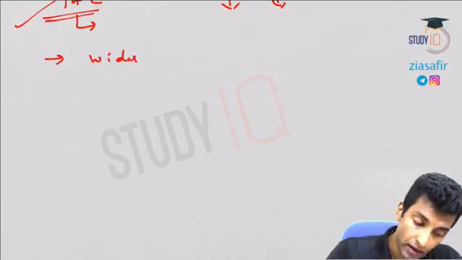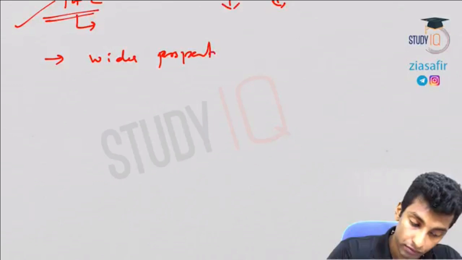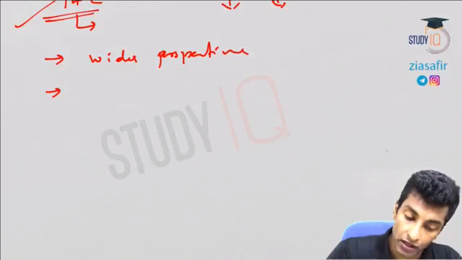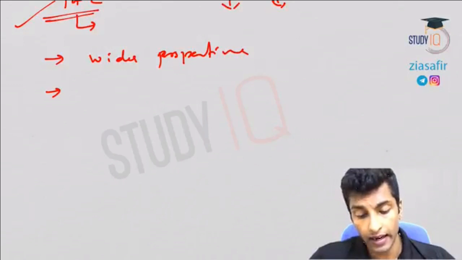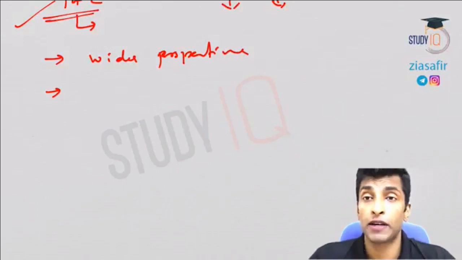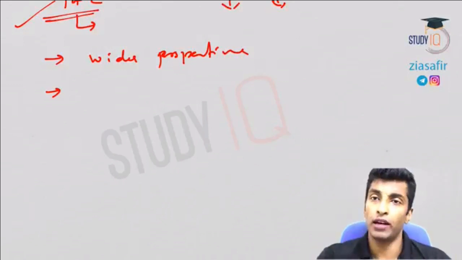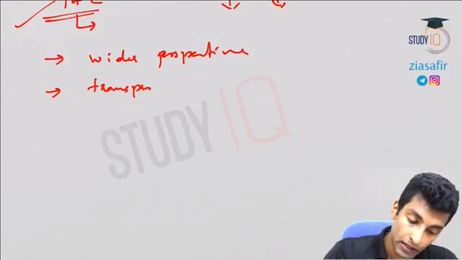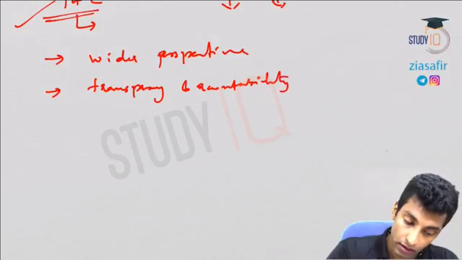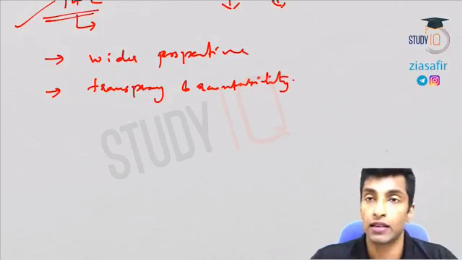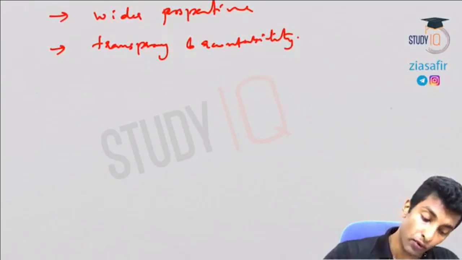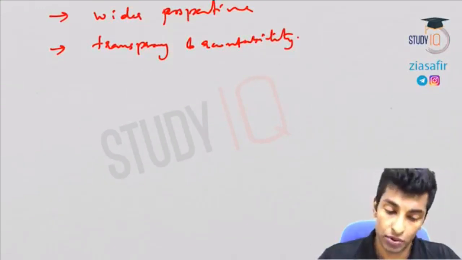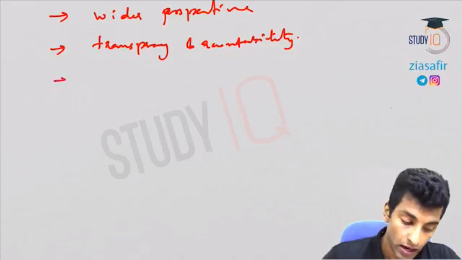Okay. Secondly, it provides a wider perspective and diverse views. Thirdly, it will increase the transparency and accountability, because each and every minute of the committee meeting is actually published, so people will be accountable. The minutes of the meetings are disclosed, so who said what, every detail will be there, so people will be accountable, and it is more transparent also.